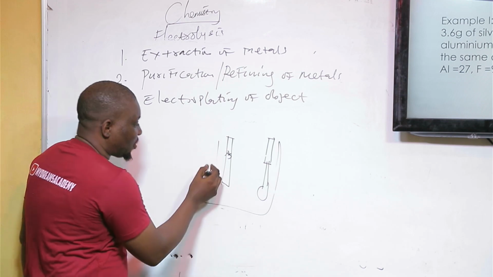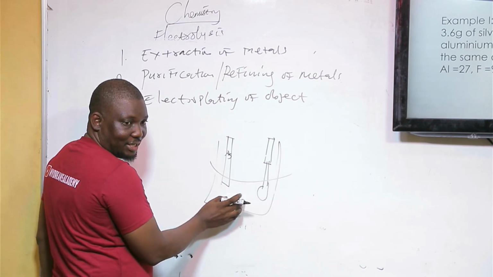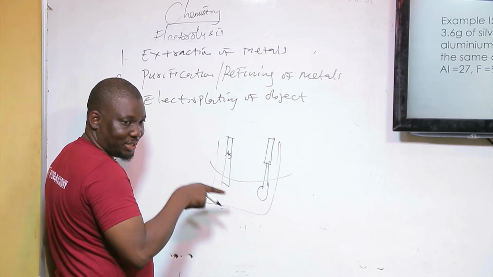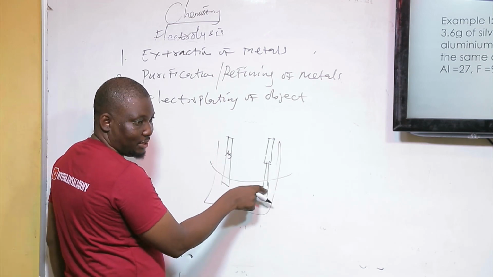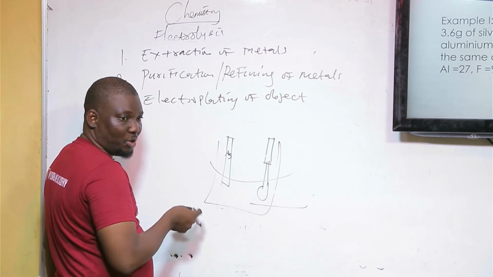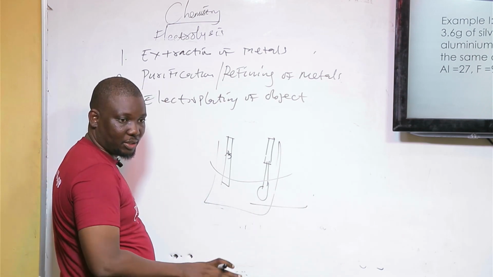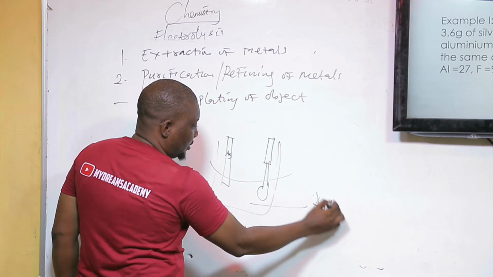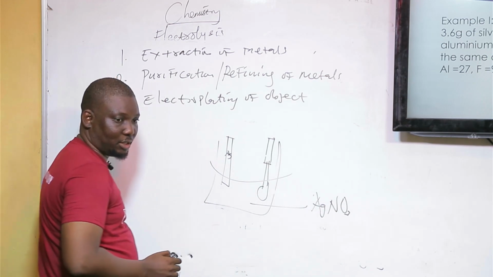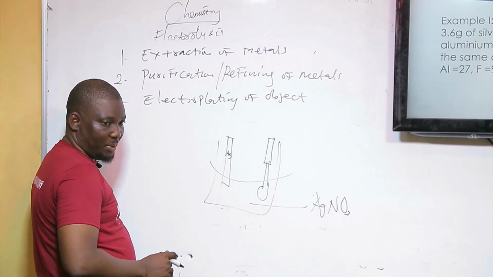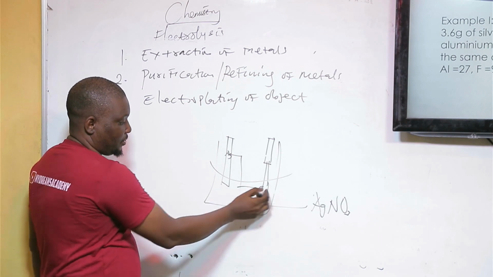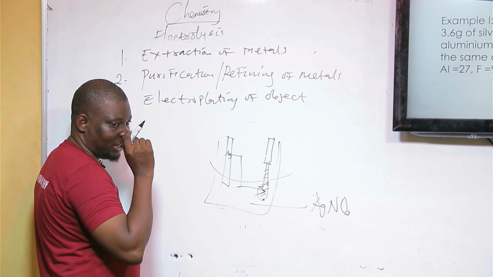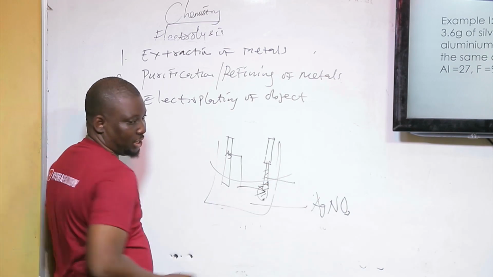And again, the salt you want to use in this process must be a salt of the metal you want to electroplate with, a salt of silver that is very soluble in water. All nitrate salts are soluble in water, so it will be preferred to use silver(I) nitrate. So silver is going to come from the anode and go to the cathode, and the silver deposited on this spoon is used to electroplate it. So this is an electroplated object.